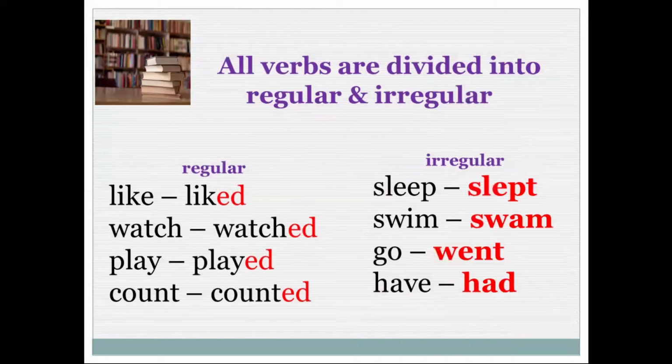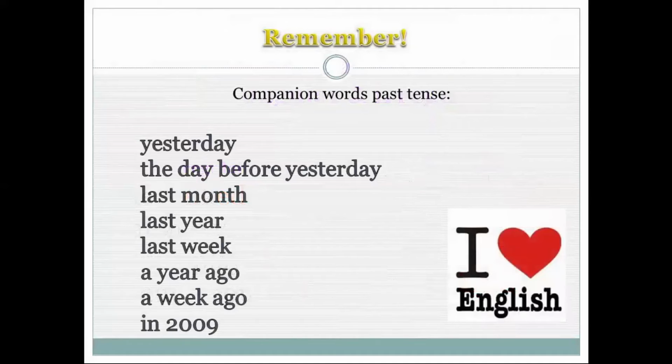All verbs are divided into regular and irregular verbs. Regular, we add to the verb the ending ed. For example, like, liked, watch, watched, play, played, count, counted. Irregular verbs: sleep, slept, swim, swam, go, went, have, had. Remember, companion words of the past tense: yesterday, day before yesterday, last month, last year, last week, a year ago, a week ago, in 2009.